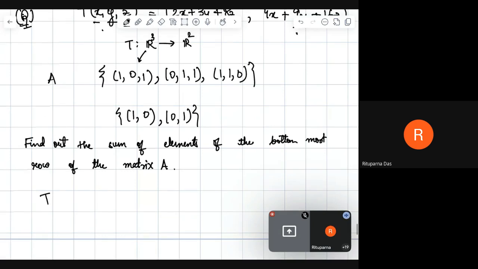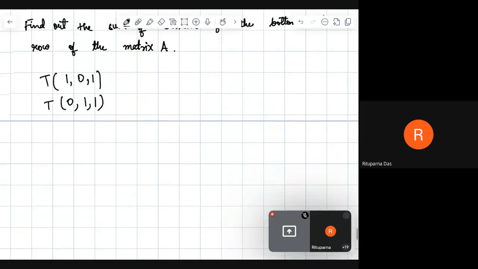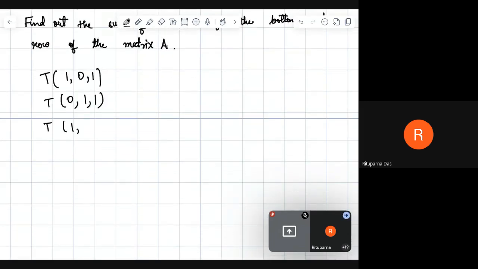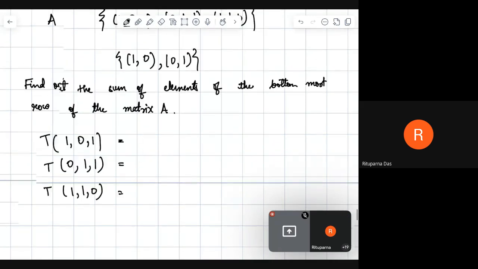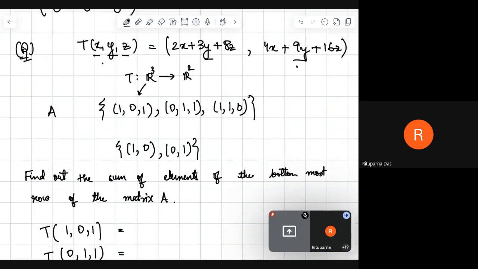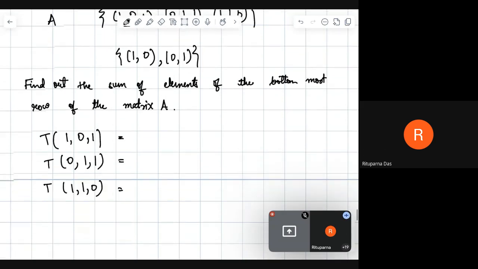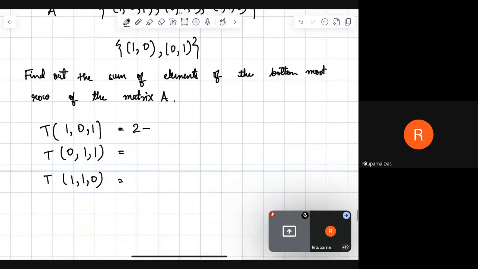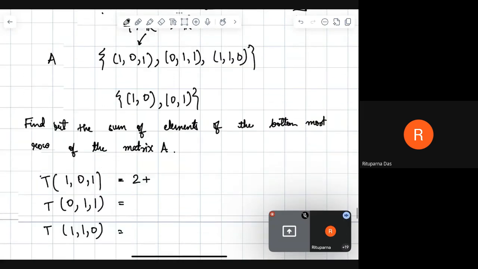Again, we have seen one example. We take the elements from the basis of R3 and we apply the linear transformation on them: T of 1 0 1, T of 0 1 1, T of 1 1 0. So we have to calculate this: 2x plus 3y plus 8z. Okay, so 2 into 1 plus 0.